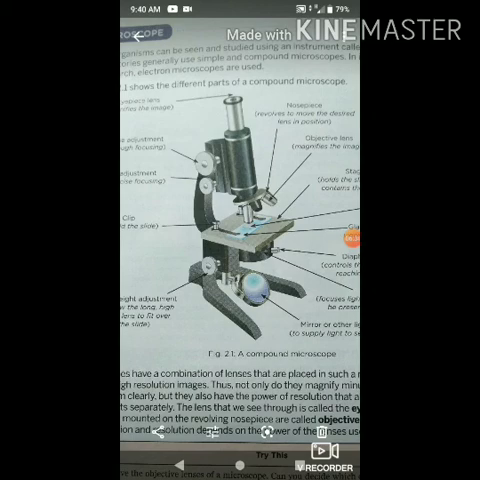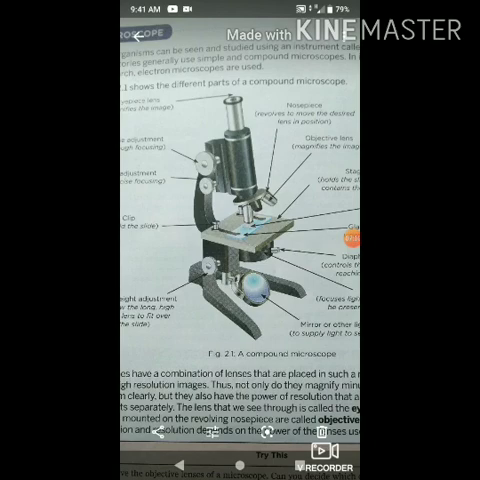Then there is the diaphragm lever, which controls the amount of light reaching the object. That means the amount of light we want to see our object with is controlled by the diaphragm lever. Then next is the condenser, which focuses light on the object. It may not be present in all microscopes, so it is not necessary that it is always present in all types of microscope.